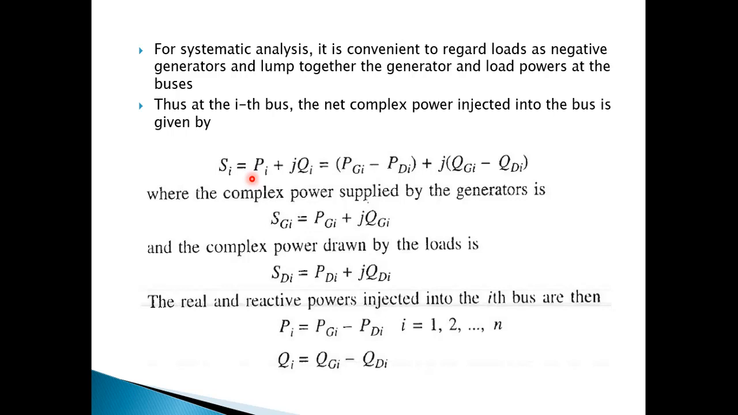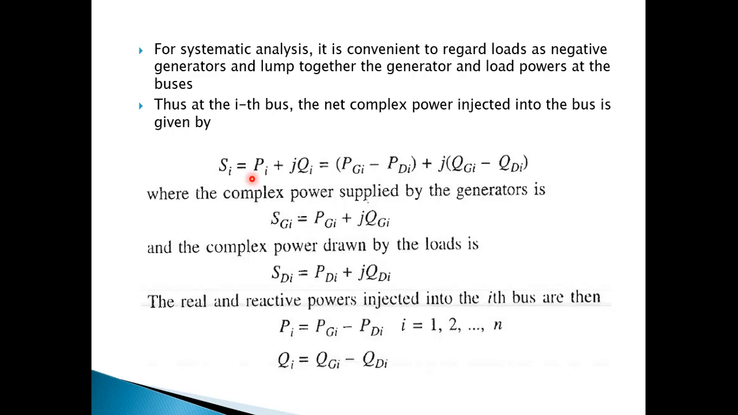What is P_i? P_i is the real power and Q_i is the reactive power at the ith bus. And P and Q lie on two different axes of the imaginary plane. So when we add them, P plus jQ, we get the total injected power at bus i.